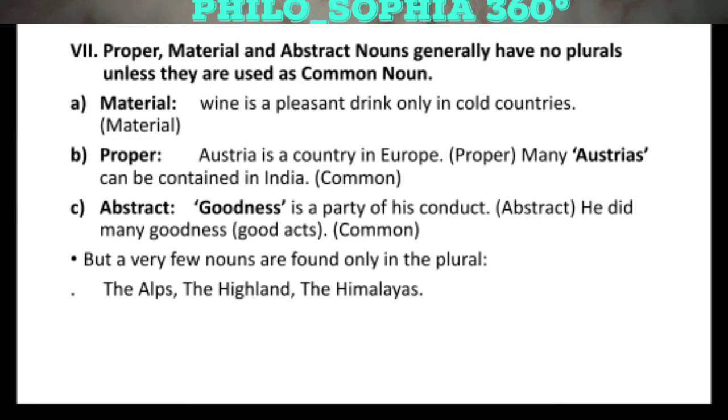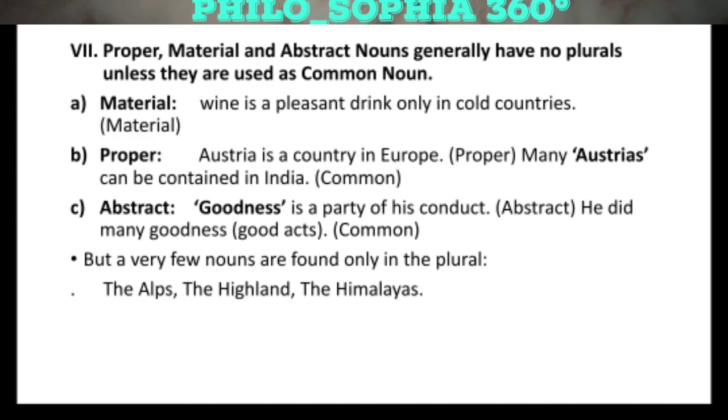In the same way, we have an example of proper nouns: Austria is a country in Europe, which is a proper noun. When Austria is used as a proper noun, it will be used as Austria. But when we are using Austria as a common noun, then we have to add s to make it plural. Otherwise, in proper nouns, Austria is in itself singular and plural.